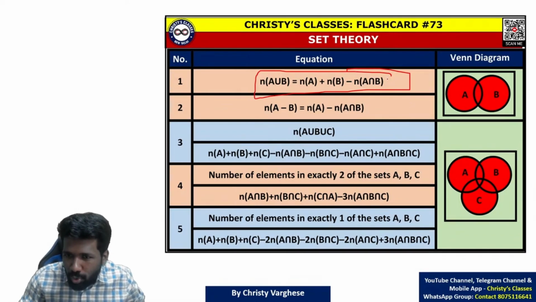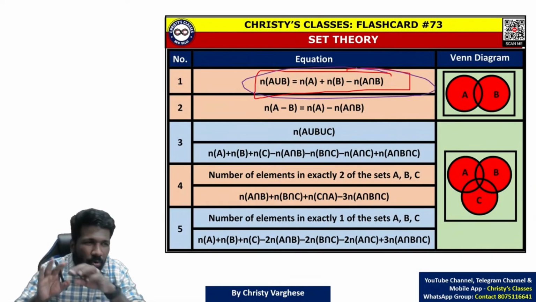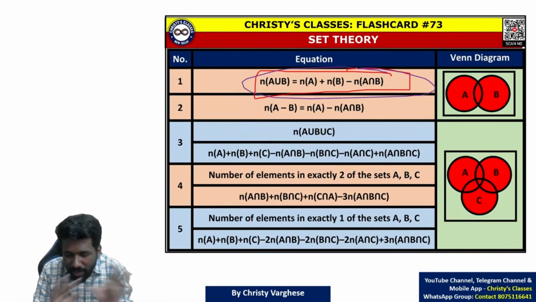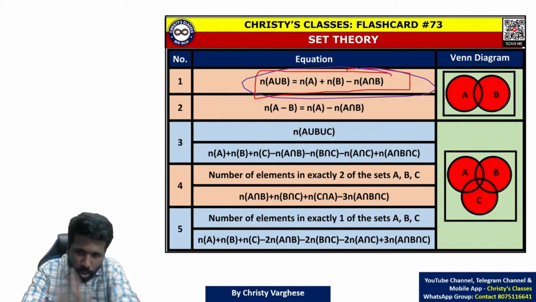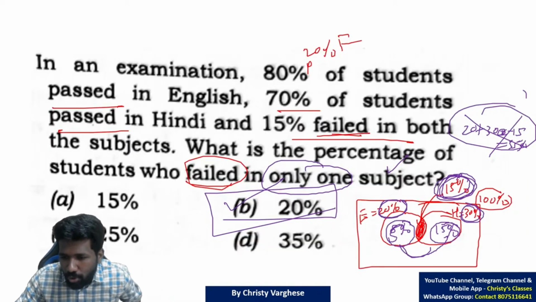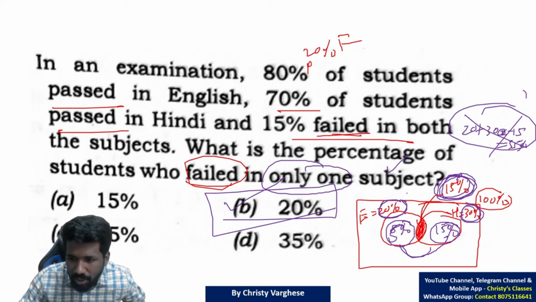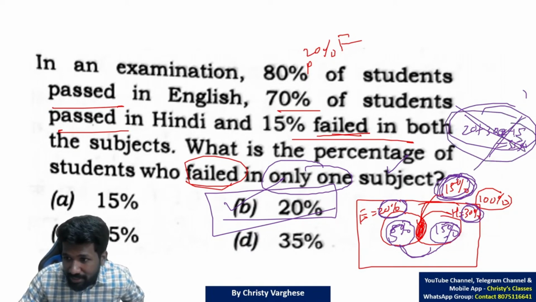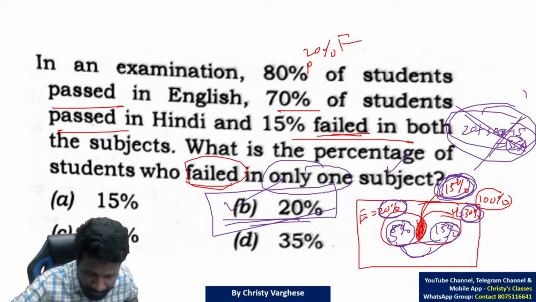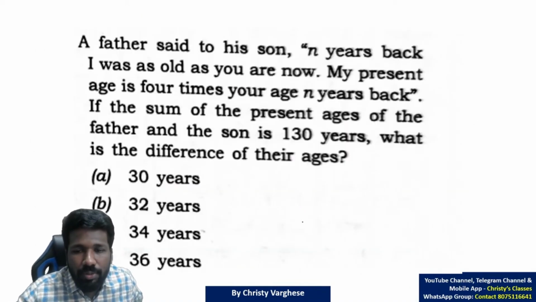You can do this union idea also, but I think that will be more complicated, especially if you are not very familiar with these concepts. Don't use the union idea. Directly draw the Venn diagram. That is enough. No need of union. Don't do this. You will get the same answer itself: 35 minus 15, 20%. But the easier way is this Venn diagram itself. So option B is the answer anyway. So do the next question.